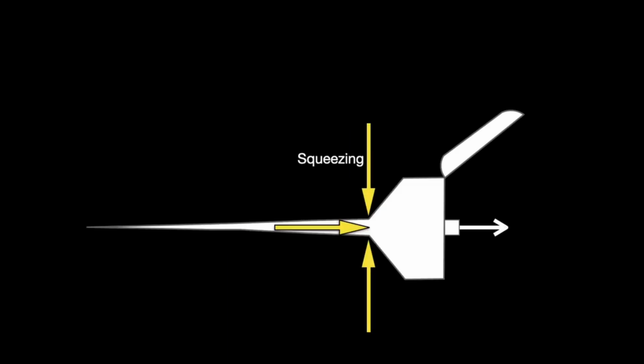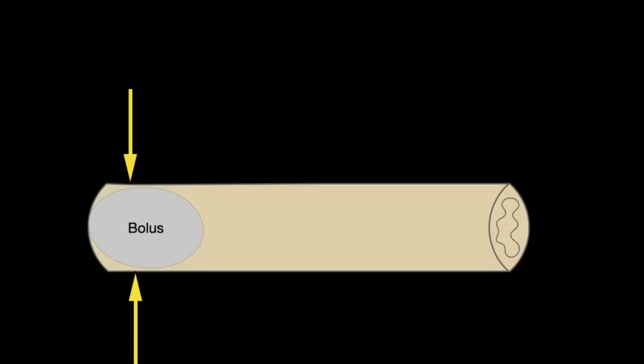It's like getting toothpaste out of a toothpaste container. So here's a toothpaste container. We open the lid and we go like this. Squish! And you notice that when you do that, toothpaste comes out. And then you push. Squish, push, squish, push, squish, push. Squeezing and pushing, that's where you get toothpaste out. Well, peristalsis is like getting toothpaste out of a container. Here's the GI tract, and you see that you squeeze.